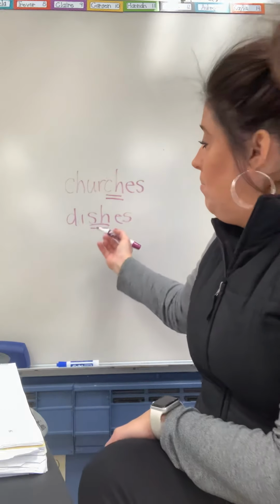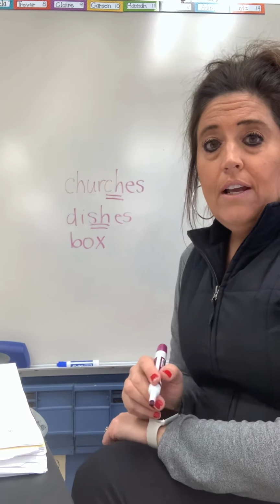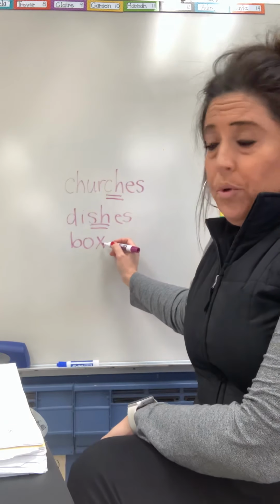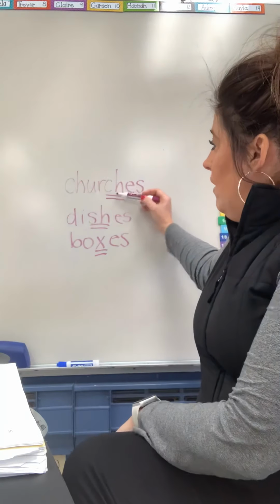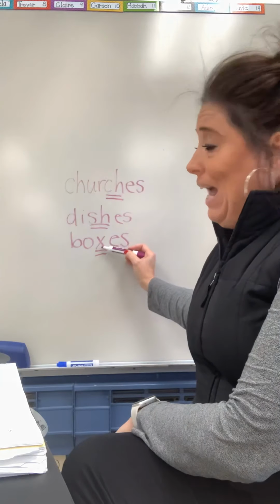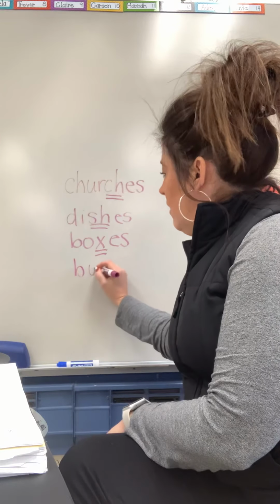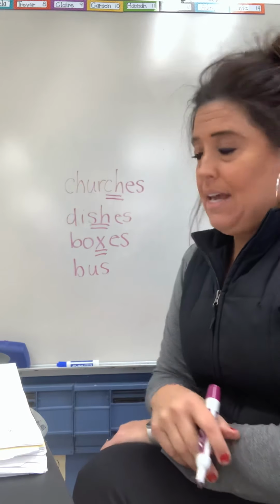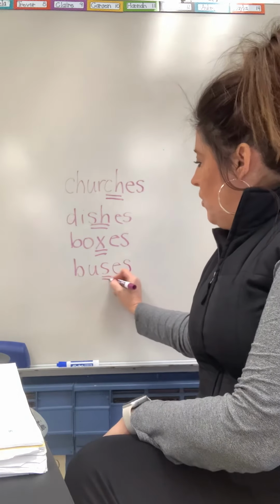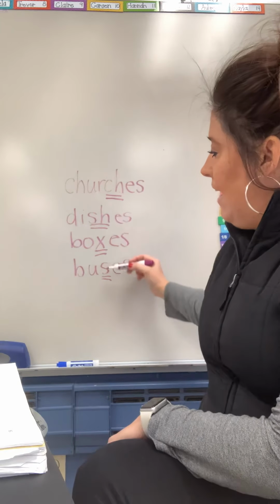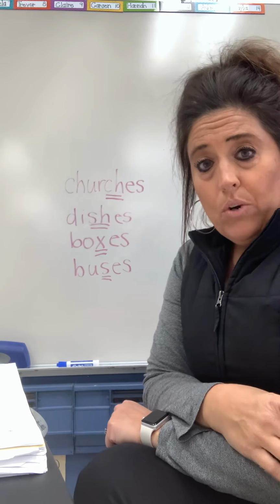All right, another ending would be when a word ends with an X, like box or fox. To make those words plural, we also add an ES. Okay, so three situations we've talked about so far: CH ending, SH ending, X ending. Do you think you can think of another one? How about words that end with just an S? That's another example. The word bus. To make it buses, we would add an ES. So when you've got a CH ending, SH ending, X ending, or an S ending, you're going to add an ES usually to the end of the word to make it plural.